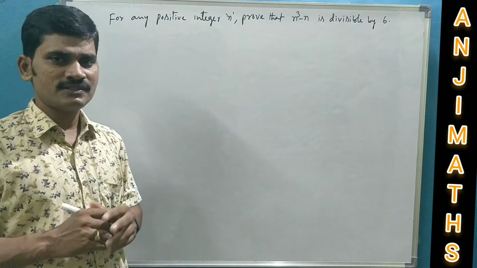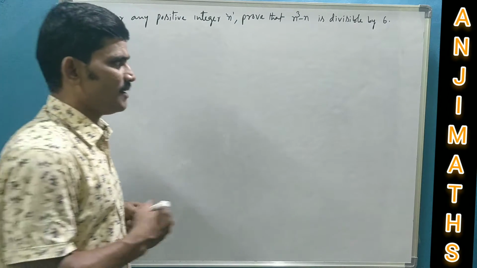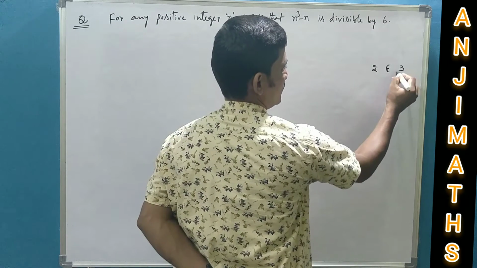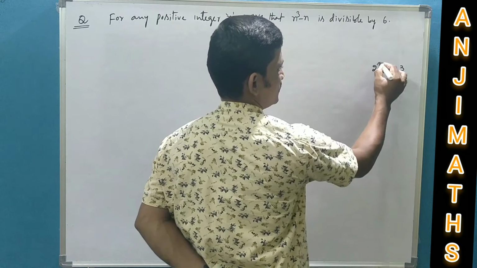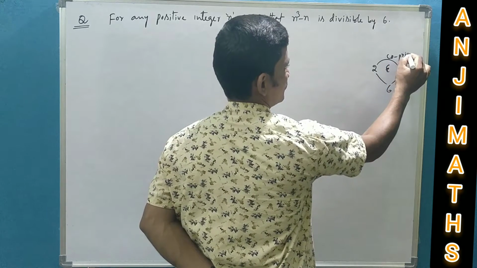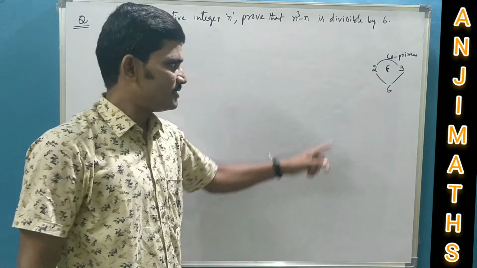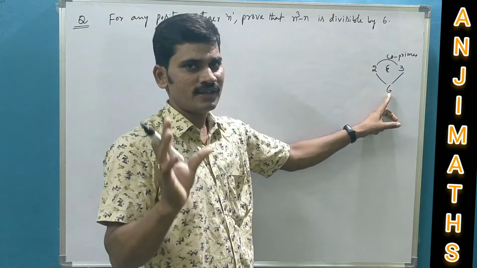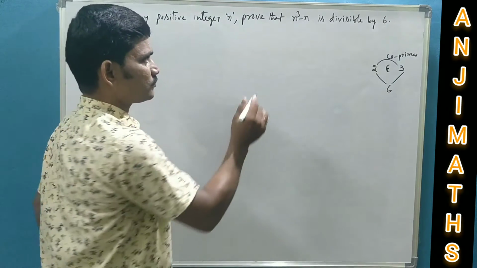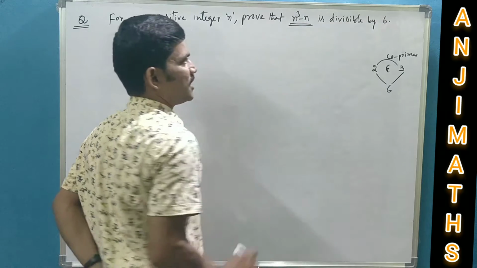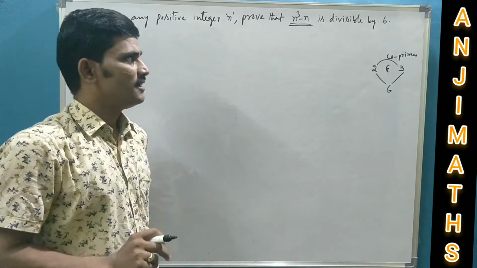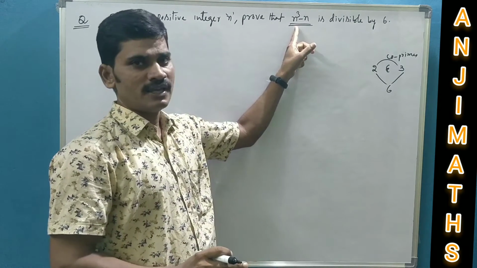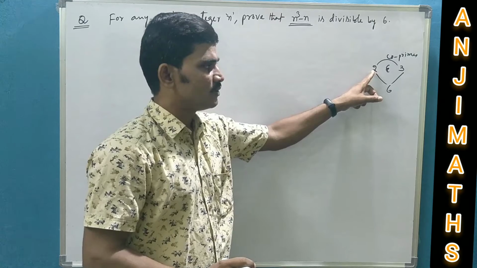First of all, what is the divisibility rule of 6? If a number is divisible by 2 and 3, then it is also divisible by 6 because these two are co-primes. So, if a number is divisible by 2 and 3, then automatically it is divisible by 6 also. Here, you have to prove this polynomial n cubed minus n is divisible by 6. Then it is enough to prove this polynomial n cubed minus n is divisible by both 2 and 3.